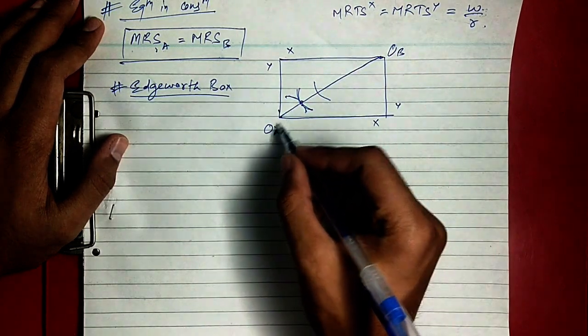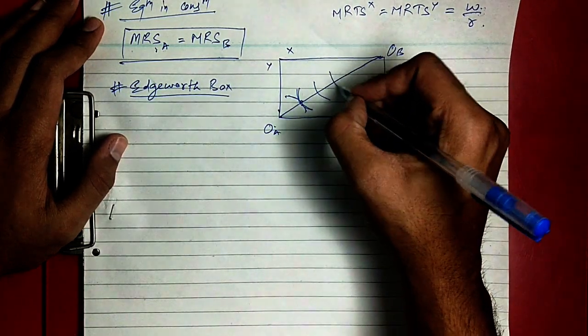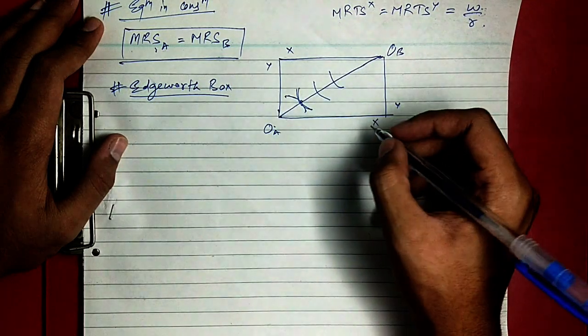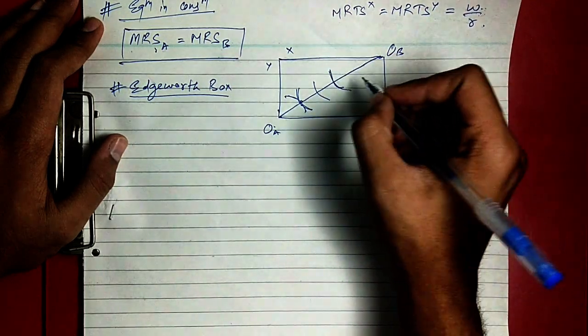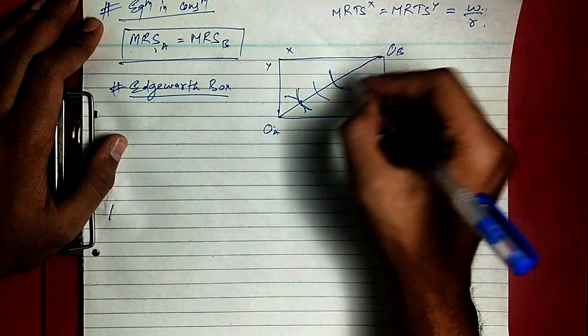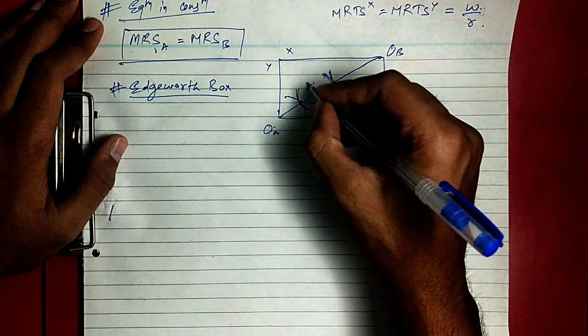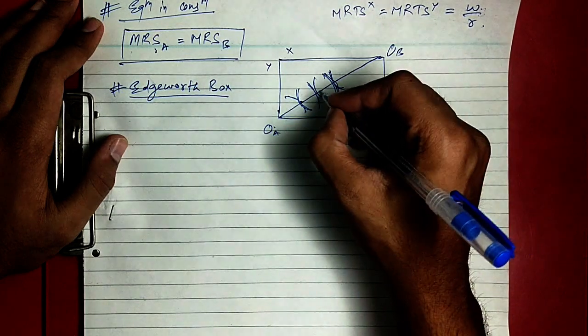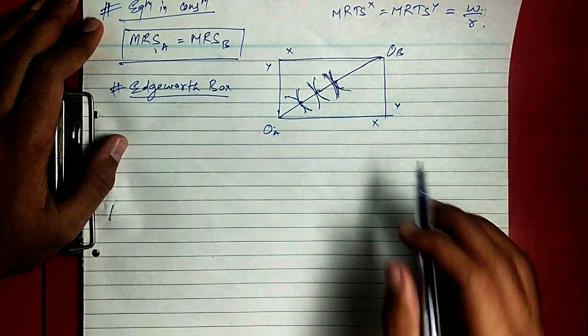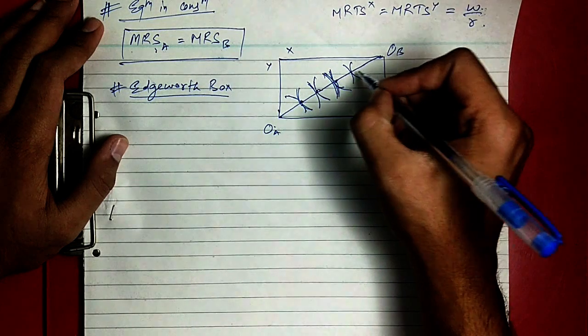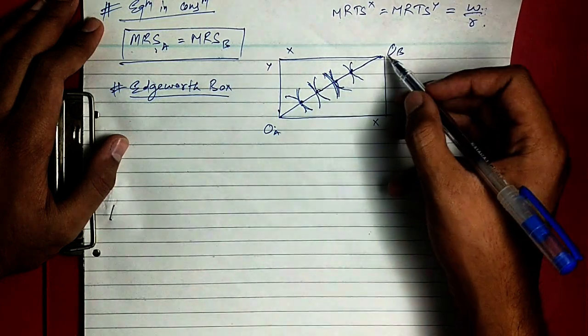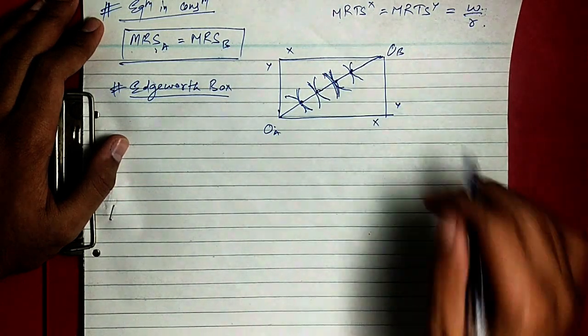There will be different ICs of A which represent different satisfaction levels, and corresponding to that there will be ICs for B representing different satisfaction levels. So it will be like this. These are the points where MRS of A is equal to MRS of B, right? When you join these points, you get the contract curve.